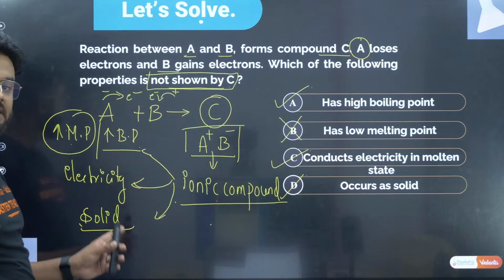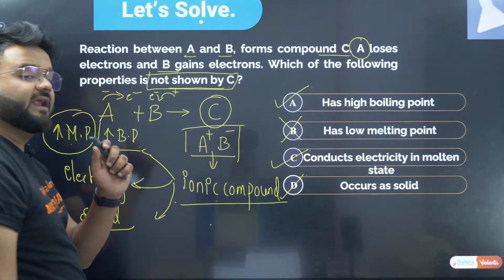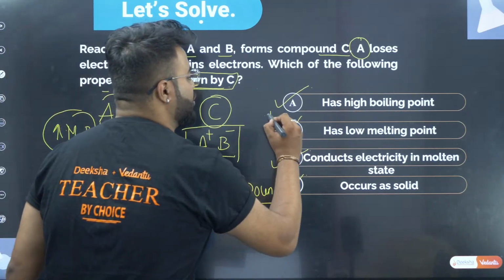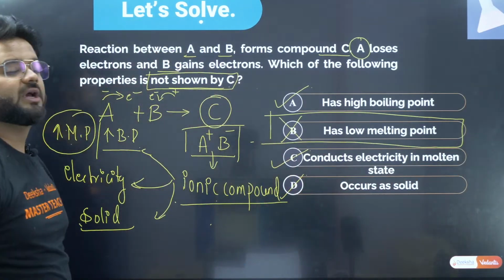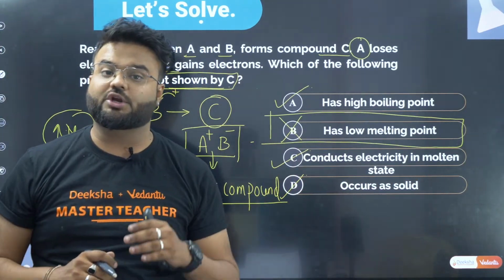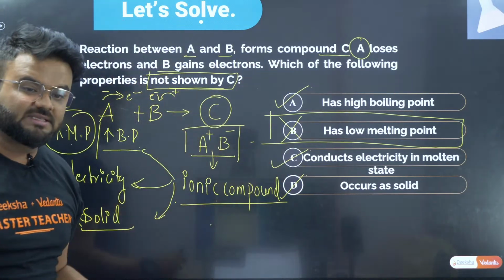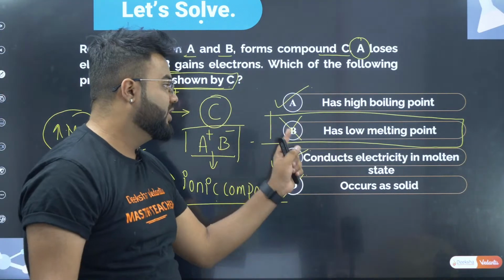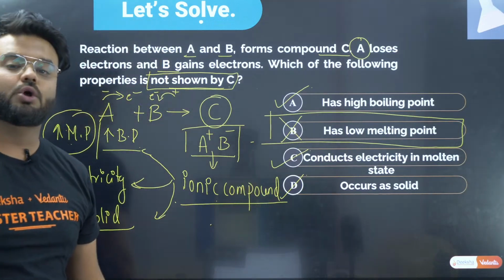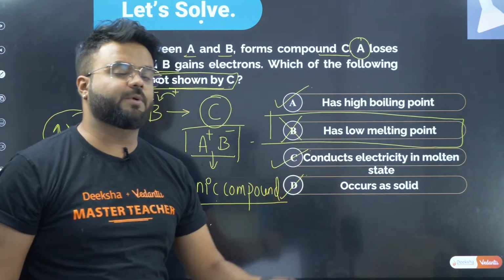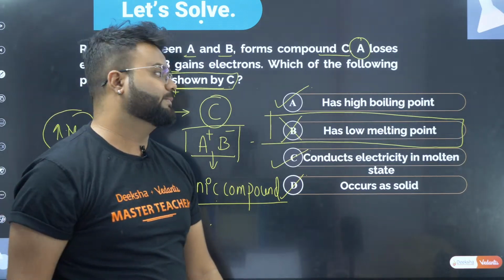Yes, it occurs as a solid. Therefore, option B is the incorrect property for an ionic compound. In this question, your correct answer would be option B, that it has a low melting point, which is not a property of an ionic compound.